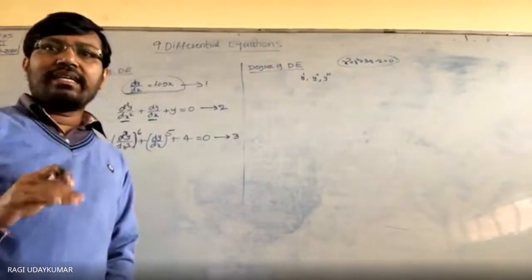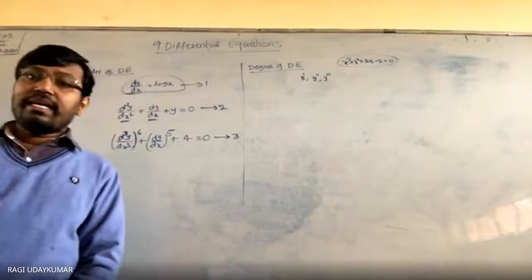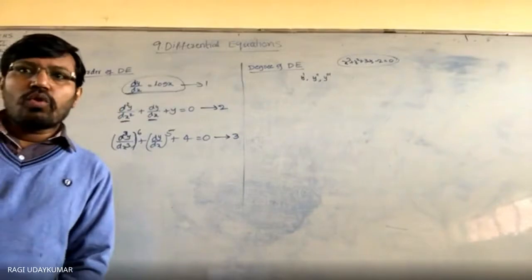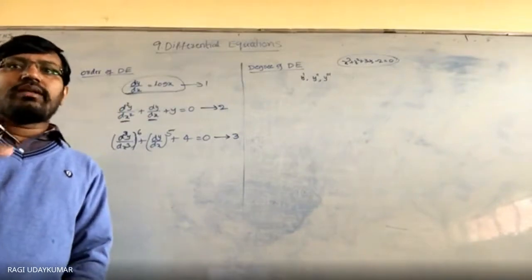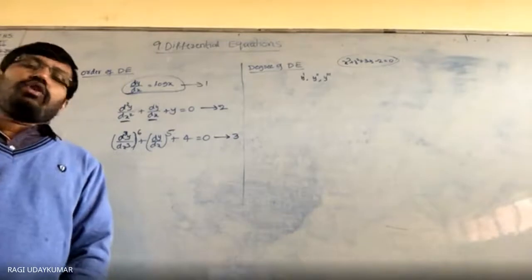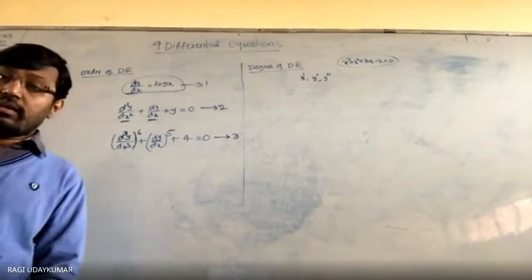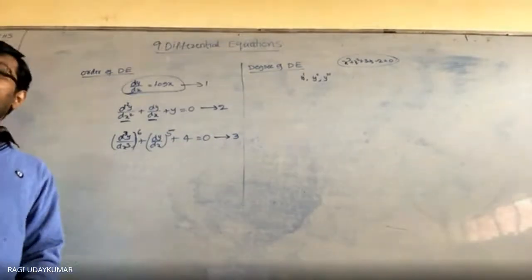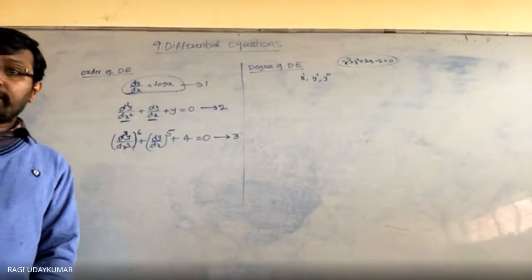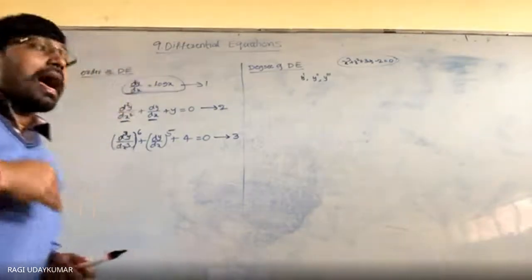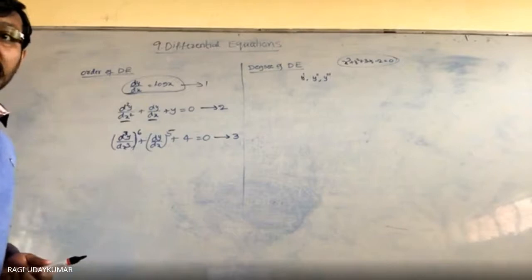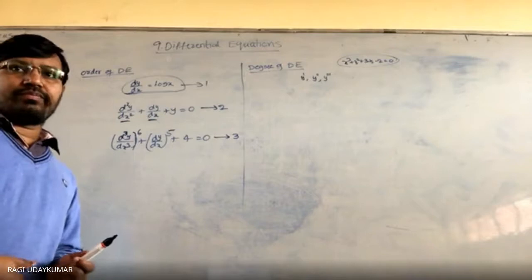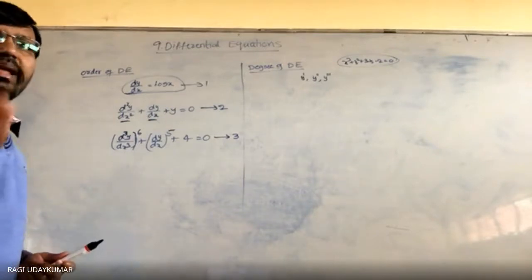If you have it like that, the highest power of the derivative is called the degree of that polynomial differential equation. If a differential equation is given, then the highest power of the highest derivative is to be taken into consideration. समझ में आया what I am saying? So I will explain to you through an example.